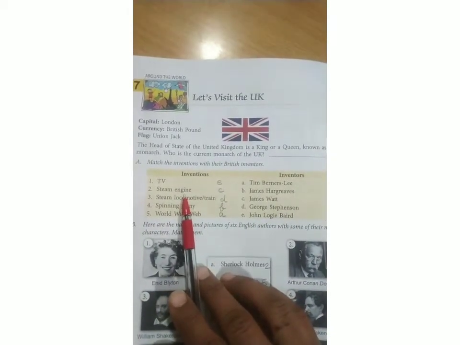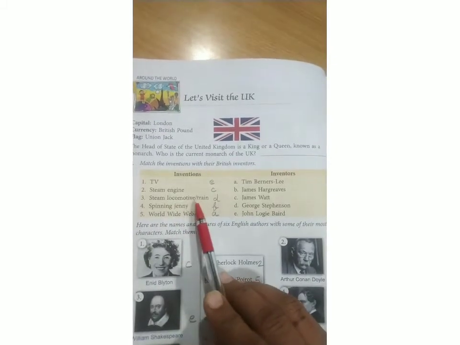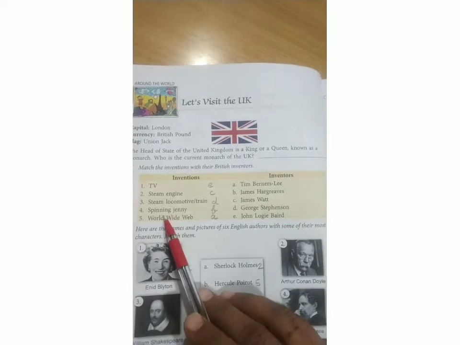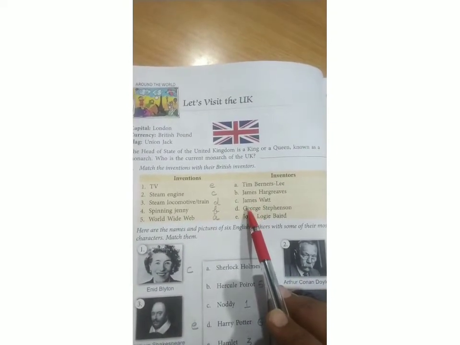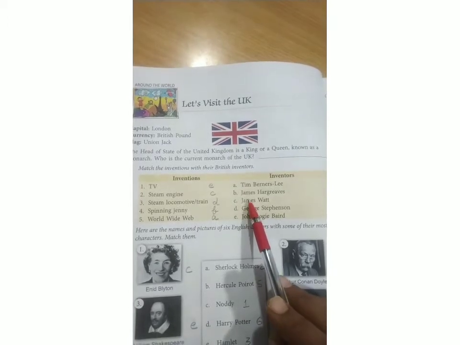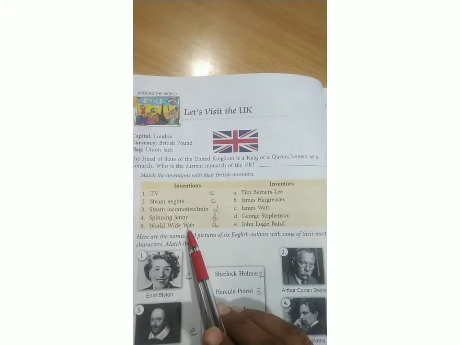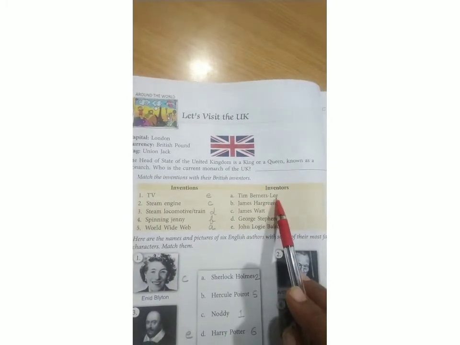Steam engine, it was discovered by James Watt. A steam locomotive or train was invented by George Stephenson. A spinning jenny, this was discovered by James Hargreaves. World Wide Web, WWW, this was discovered by Tim Berners-Lee.